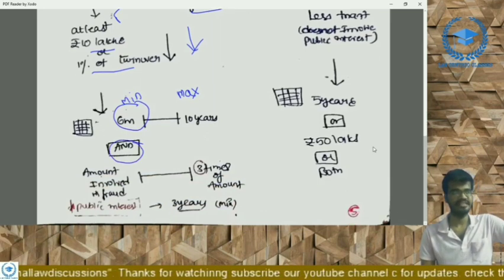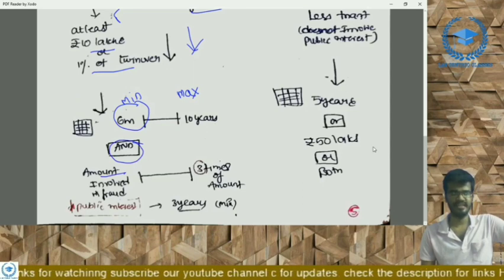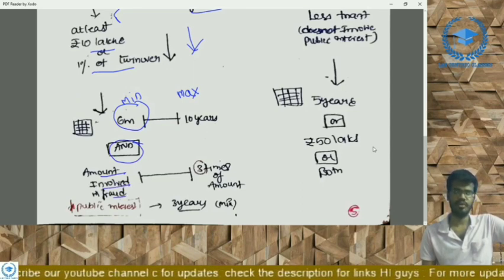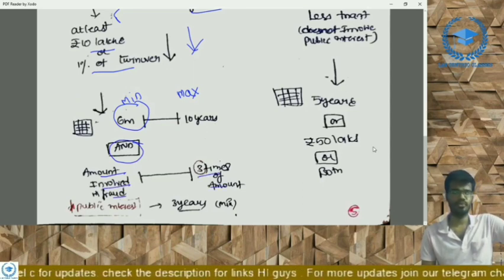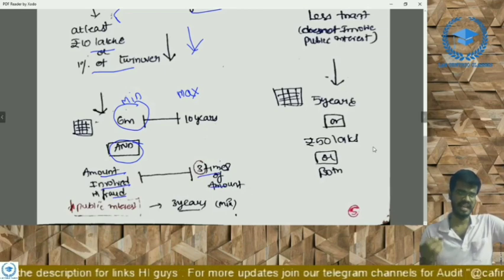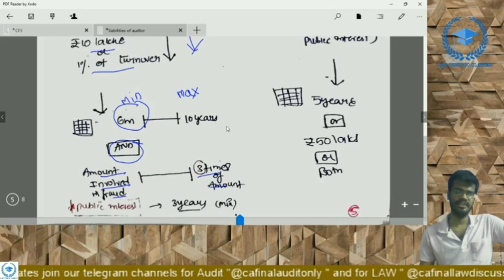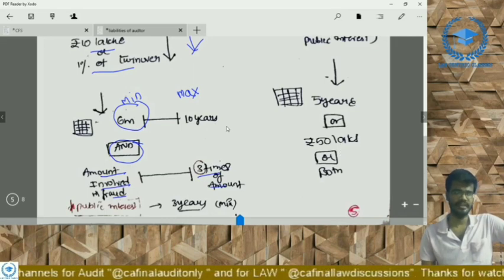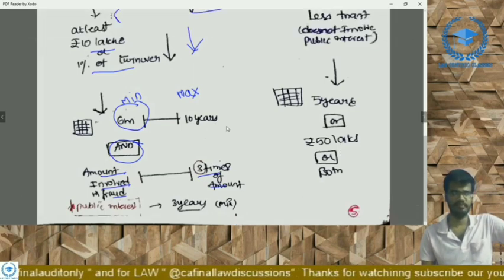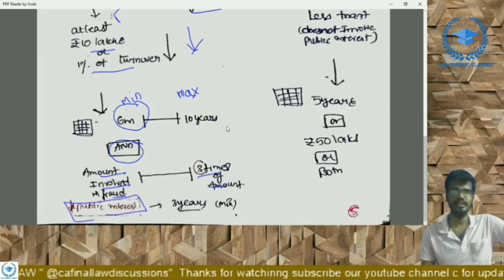The amount of penalty is the amount involved in the fraud or 3 times the amount. There are two: 6 months to 10 years, and the amount involved in fraud or 3 times the amount. And also if the fraud is relating to the public interest, then the minimum imprisonment is 3 years instead of 6 months.